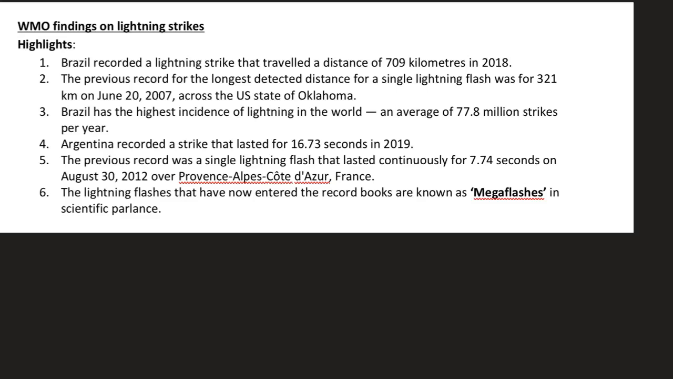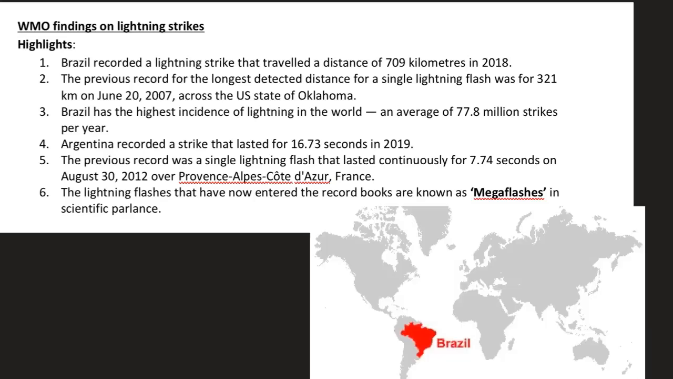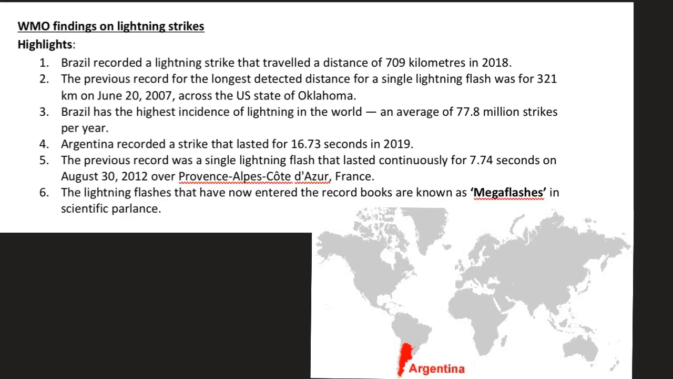The first highlight of this report is Brazil has recorded a lightning strike that traveled a distance of nearly 709 kilometers. This was in 2018. Now, as per WMO, this is a new record because the previous record for the longest detected distance for a single lightning flash was 321 kilometers, which was recorded in June 2007 in a state in USA. And there is also one more record, that is Argentina has recorded a strike that lasted for 16.73 seconds. This was recorded in 2019. The previous record here lasted for 7.74 seconds, which was recorded in France in 2012.